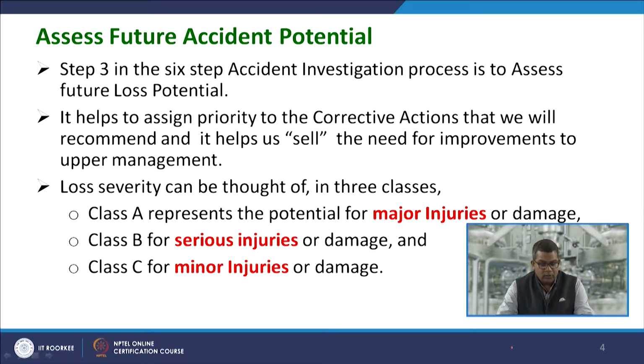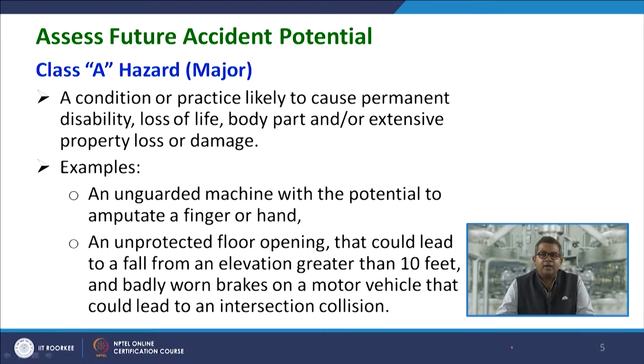Now loss severity can be thought of in 3 different classes: Class A, Class B and Class C. Class A represents the potential for major injuries or damage, Class B the serious injuries or damage, and Class C the minor injuries or damage.